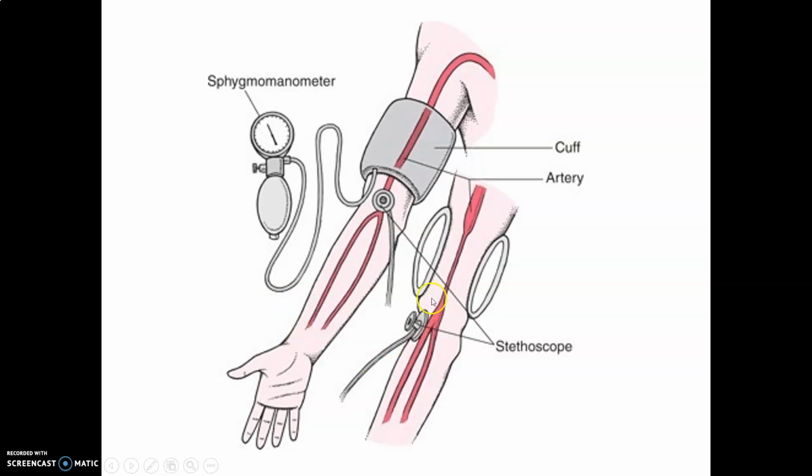So this is the sphygmomanometer that we were talking about. The cuff is tightened in such a way that you can no longer hear the pulse, and then you can clearly hear how the blood is flowing through the heart. So that is the blood pressure which can be heard through this sphygmomanometer with the help of a stethoscope.